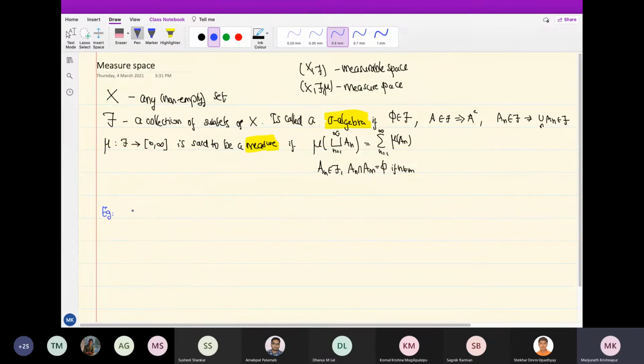Any question? Given a measurable space, will there always exist a measure which can satisfy the property? Yes, I think it's not difficult. There are trivial examples. Whether an interesting one exists, just asking if there is some measure is not particularly helpful.